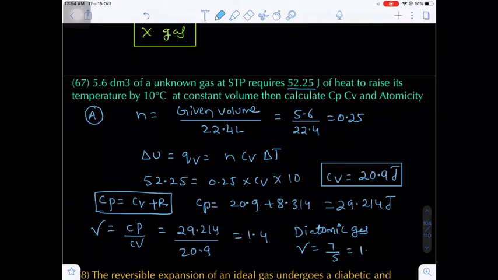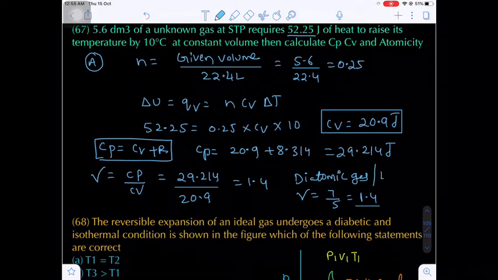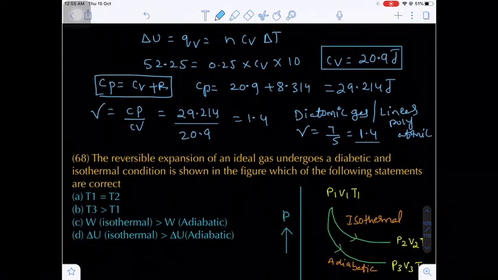7 upon 5 is 1.4. So it is a diatomic gas. Otherwise we can also consider it as a linear polyatomic. Are you getting my point? So if the options are given, then we can easily predict.